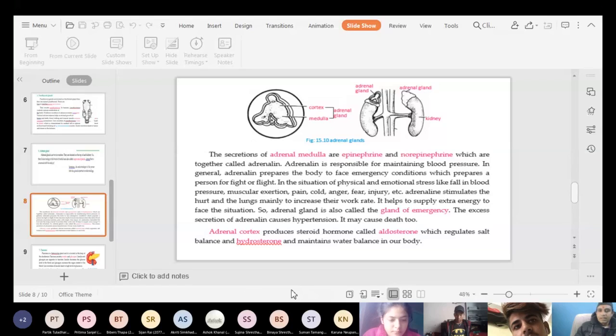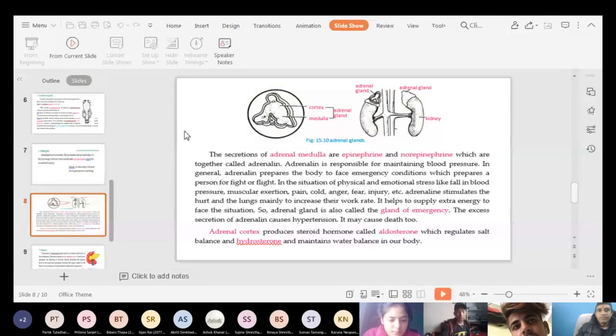Next hormone produced by the adrenal gland is aldosterone, but simply you have to remember adrenaline. Here you can see adrenaline. So let me point out the adrenaline hormone. So this one. It is very, very important because it is required to get more energy during excitement, anger, fear, injury, etc.